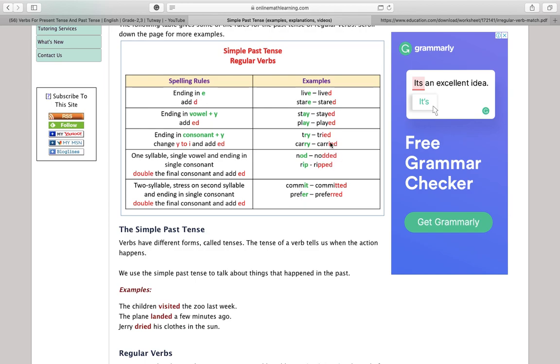So we have to add another letter. Yeah, these letters are very naughty. You have to be careful with them. What about this one?